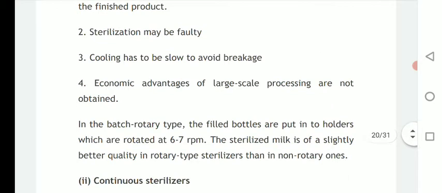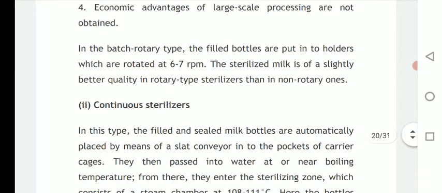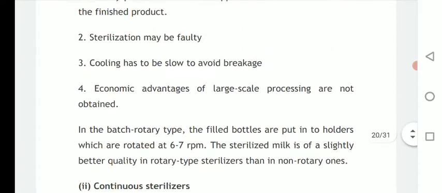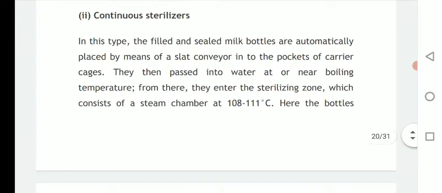The economic advantages of large scale processing are not obtained, and in batch rotatory type, the filled bottles are put into holders which are rotated at 6 to 7 rpm. The sterilized milk is of slightly better quality in rotatory type sterilizers than in non-rotatory ones. So all these are drawbacks of batch sterilization.